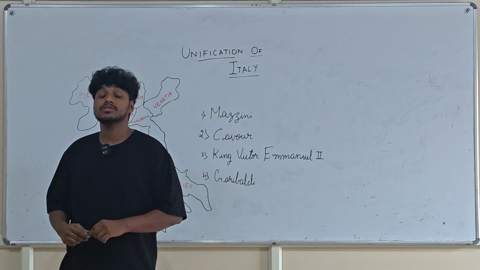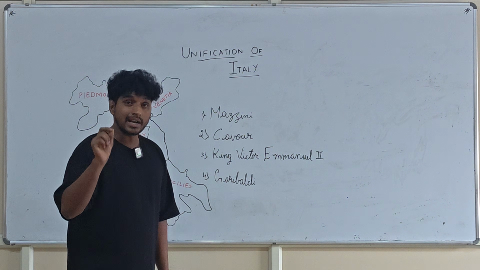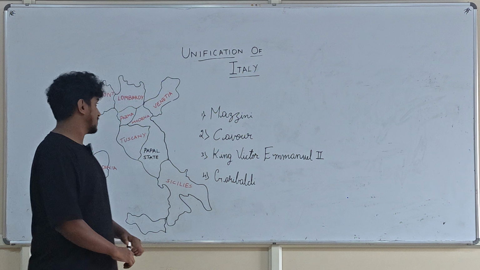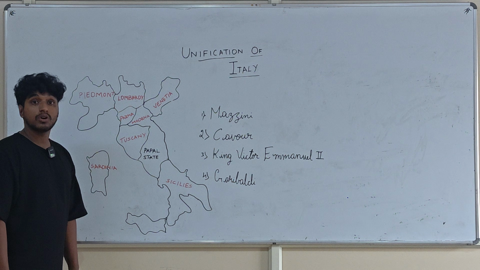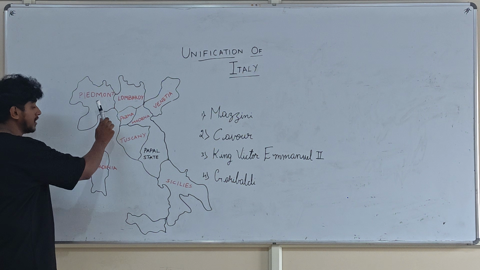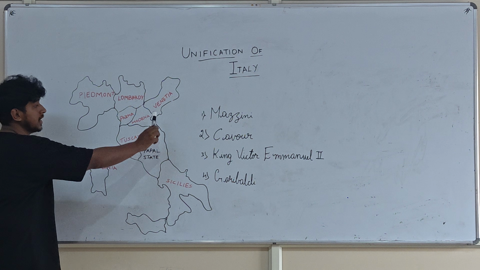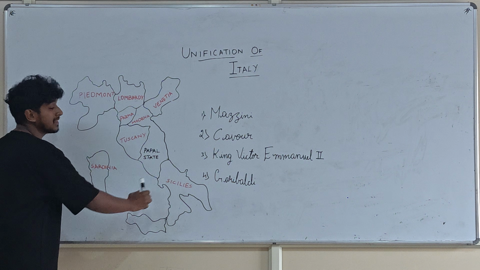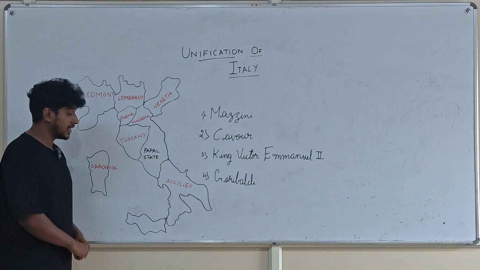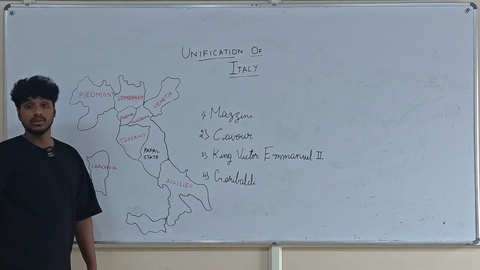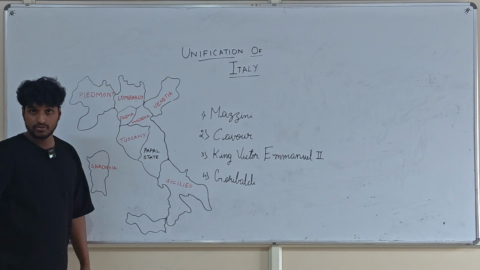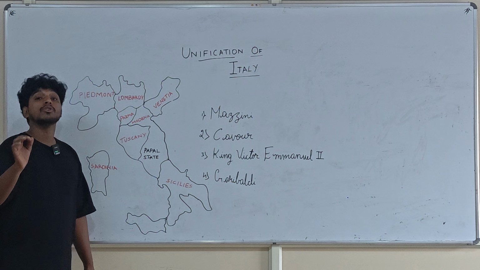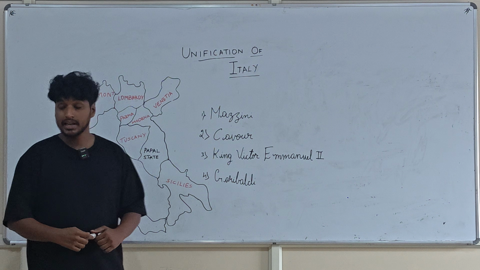Okay, we'll start. Before starting the unification process, we need to understand how Italy was fragmented into small pieces. On the board you can see different parts of Italy written. For example, Piedmont, Sardinia, Lombardy, Venetia, Parma, Modena, Tuscany, Papal States and Sicily. So this is the Two Kingdoms of Sicily, Upper Sicily and Lower Sicily. If you write about the fragmentation of Italy, for sure you will get 1 to 1.5 marks. The unification of Italy starts from fragmentation.